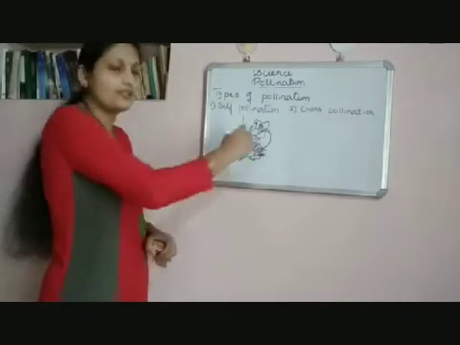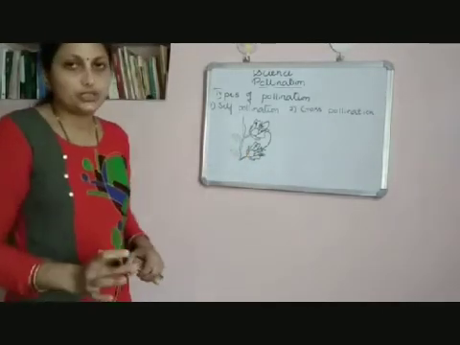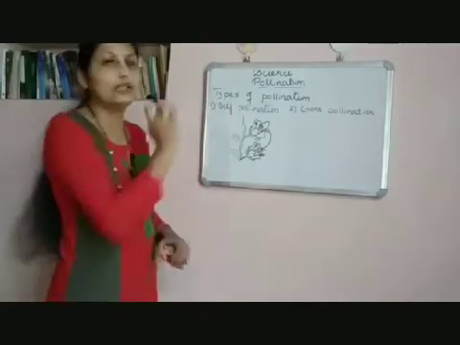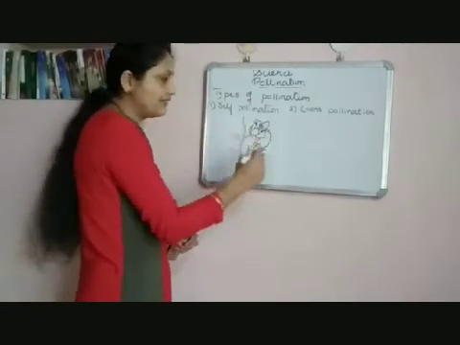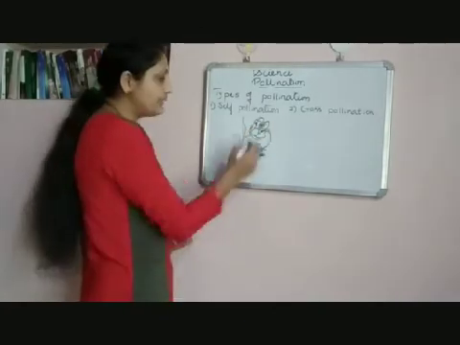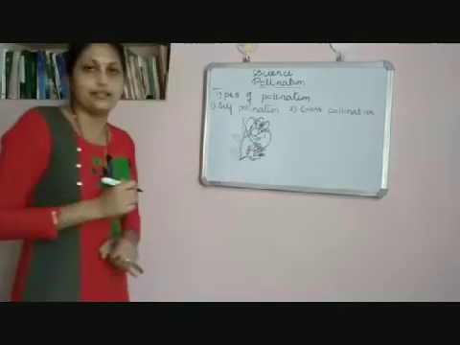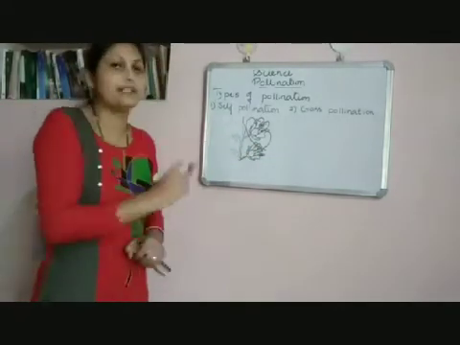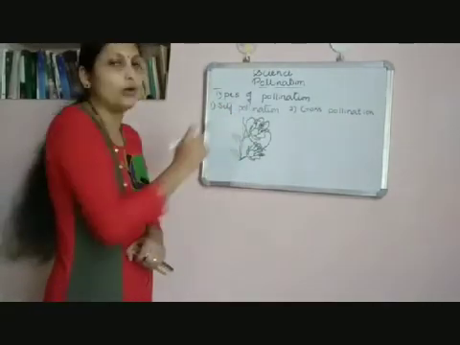Transfer of pollen grains from anther to the stigma of the same flower or another flower of the same plant. Okay, both the flowers are present on the same plant. So here pollination takes place. Here these pollen grains are transferred to the stigma of the same flower or to the stigma of another flower of the same plant. Such pollination is called self-pollination.